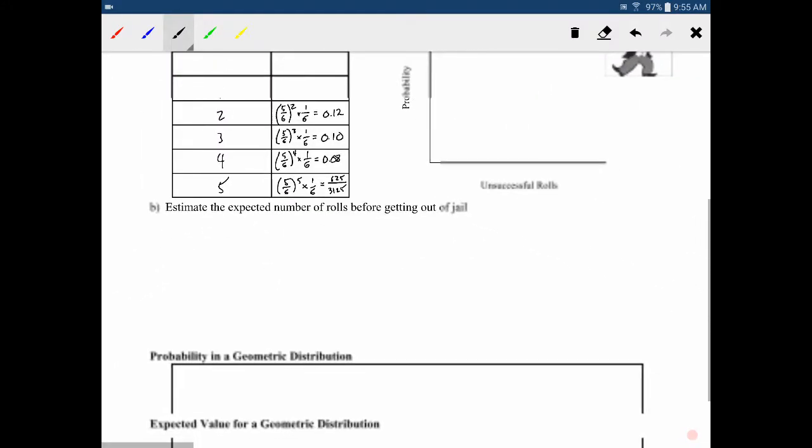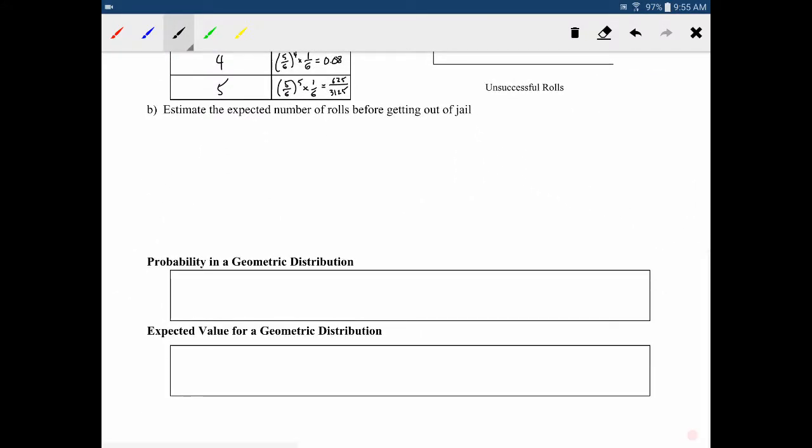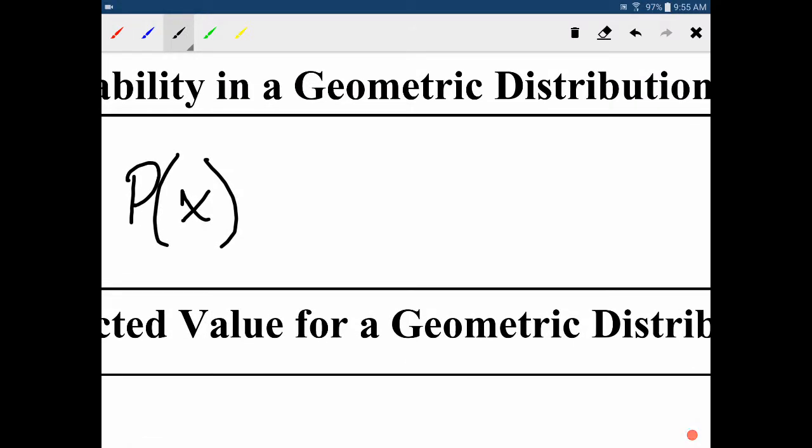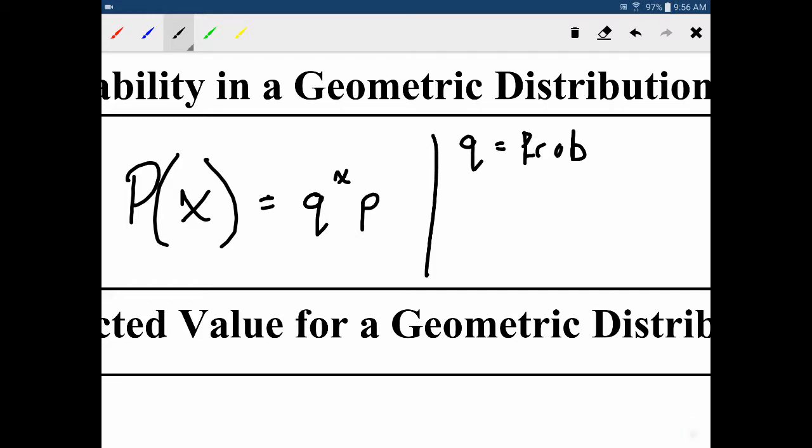I'm actually going to jump ahead a little bit here because you can probably figure out the actual equation at this point. The probability of x failures before success is going to be equal to q to the power of x times p. Just like before, q is the probability of failure.